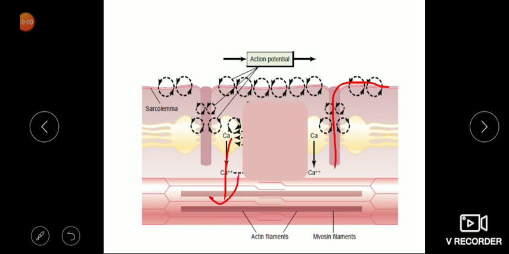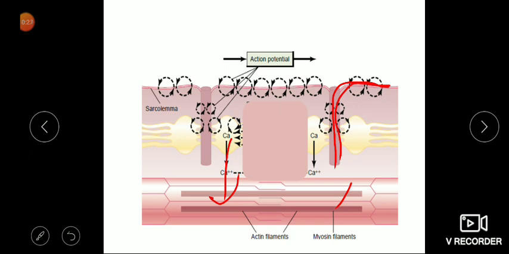So calcium is essential for muscle contraction. Calcium will combine with the troponin, and tropomyosin will get dislocated from the active sites of actin, and the sites of actin and myosin are open for the combination. This is called excitation contraction coupling. Because of excitation there is release of calcium, and calcium will help in the muscle contraction. So this action potential will lead to muscle contraction.